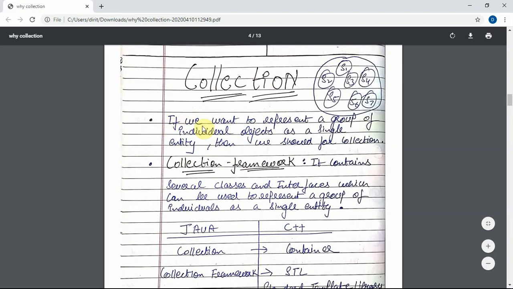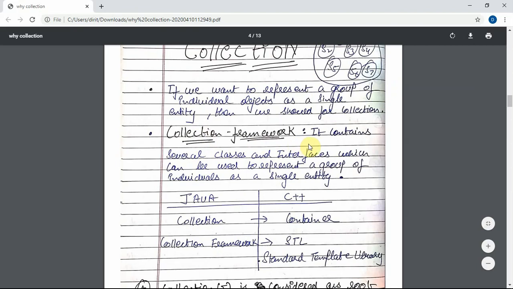What is collection? If we want to represent a group of individual objects as a single entity, then we should go for collection. See, this is a group of individual objects. S5 is an individual object in itself. S2 is an individual object. S1 is an individual object. We have created a group, and we want to represent this group as a single entity. So we need to use collection.